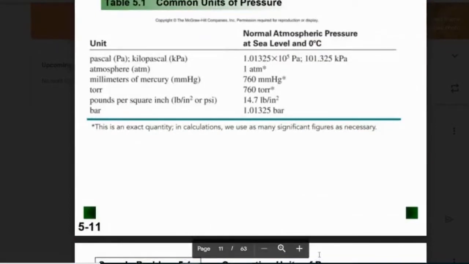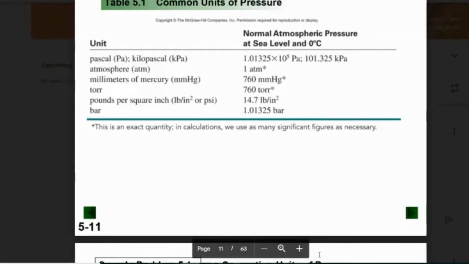So these are our common units of pressure. Pascal is the SI unit, or actually kilopascal is the SI unit. ATM is the normal one because, well, it says 1 ATM there. Millimeters of mercury and torr are the exact same thing. Bar is also used, along with millimeters of mercury, because it's in a barometer, and torr; they're used for atmospheric pressure or weather, usually. And then pounds per square inch is things we inflate. The United States likes to use pounds per square inch. It's definitely an English system.